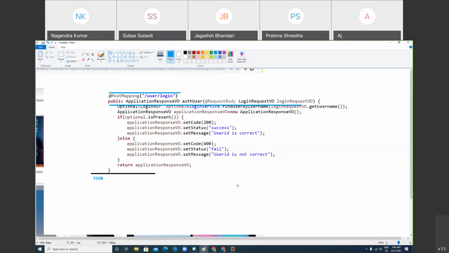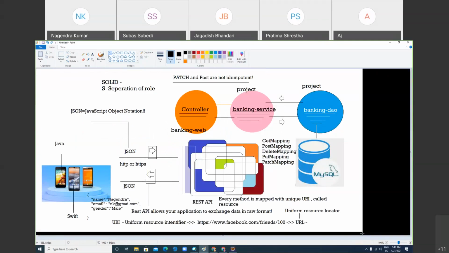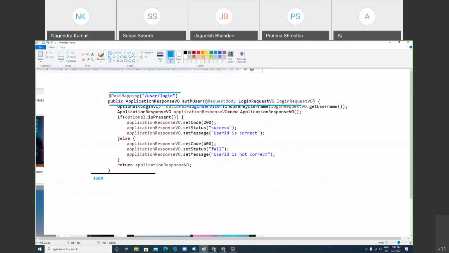Pratima, you got it? You got the answer to your question? Clearly? It's mostly related to mapping, right? Of course, yes, you are mapping some method with a unique name, and when you call that method, it gives you the data, raw data. That's why this method is called a resource.